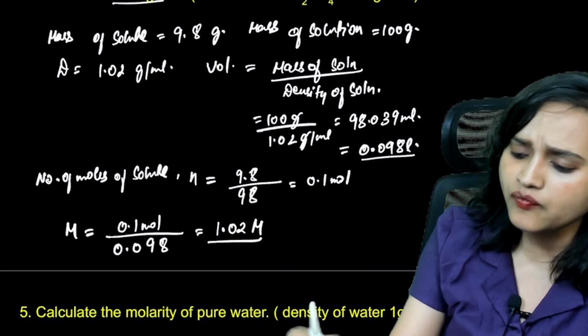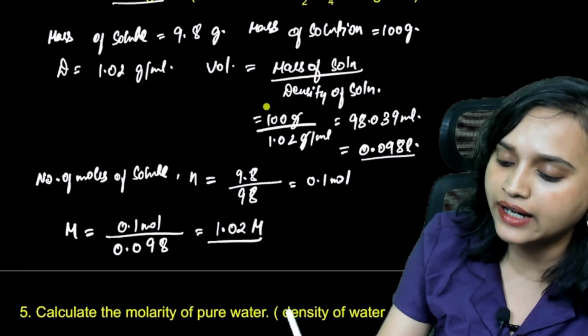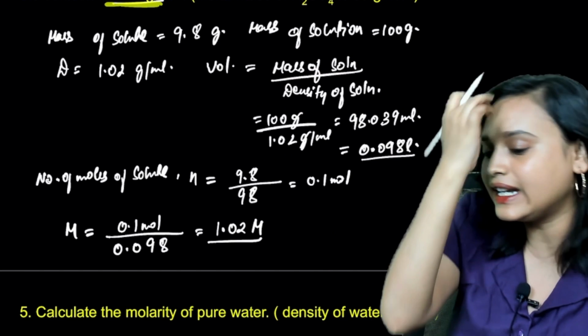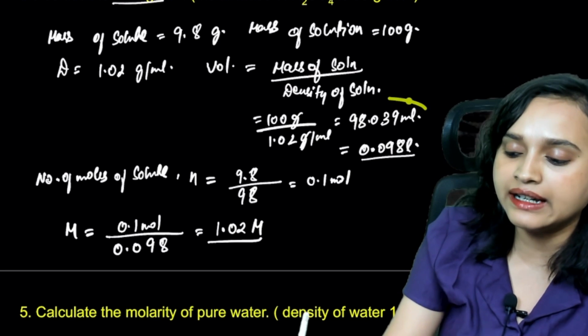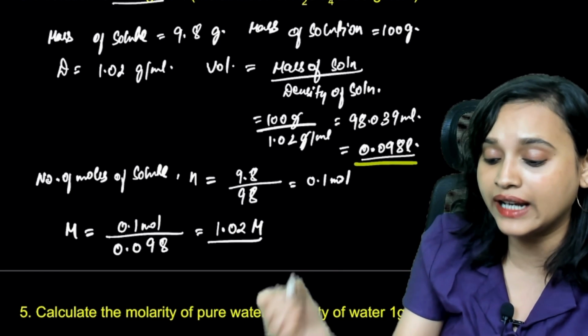Okay, so take a look at it. You have mass of solution divided by density of solution. So 100 gram divided by 1.02 gram per milliliter, which is the density given here. You will calculate it and you will find that it is 98.039 milliliter. That means that it will be 0.098 liter.